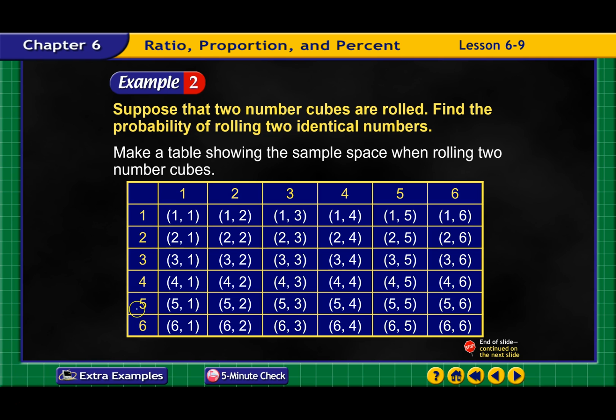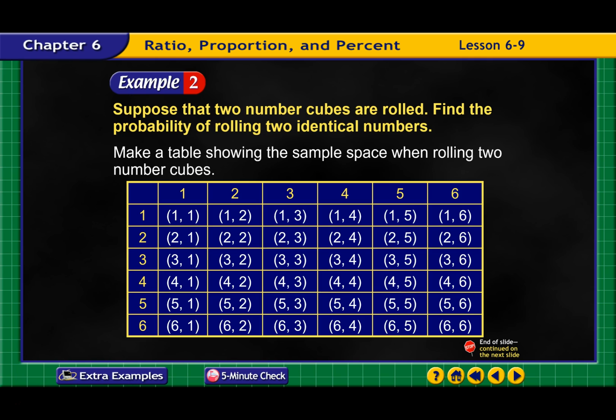I have 1 through 6 and 1 through 6, and I start out 1,1; 1,2; 1,3; 1,4; 1,5; 1,6; 2,1; 2,2; 2,3; 2,4; 2,5; 2,6. I'm really just matching up the numbers and writing them down. That gives a sample space of possible outcomes.